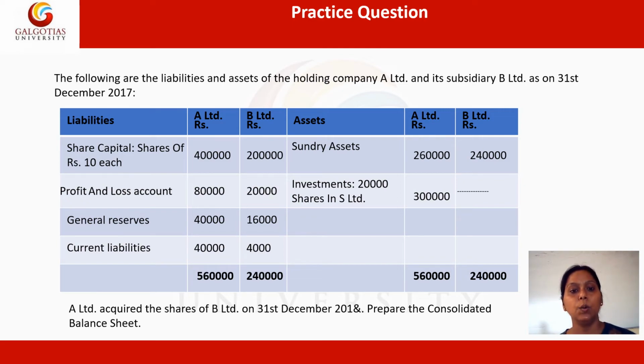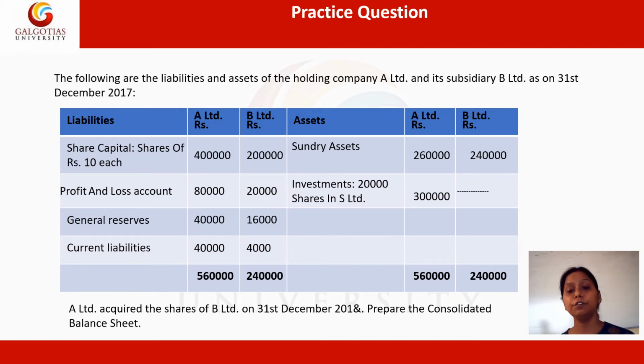Share capital, with each share costing rupees 10, is 4 lakh for the parent company and 2 lakh rupees for the subsidiary. Profit and loss is 80,000 for the parent and 20,000 for the subsidiary. The general reserves are 40,000 rupees for the parent, whereas the subsidiary has 16,000 rupees.